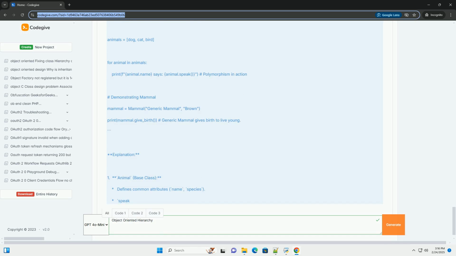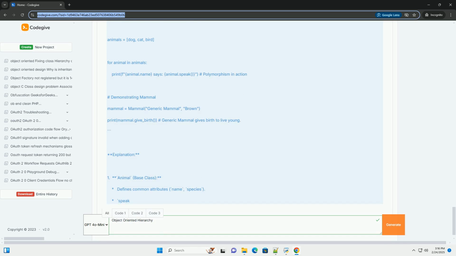Multiple inheritance. A class inherits from multiple base classes. While powerful, multiple inheritance can introduce complexities like the diamond problem, discussed later. Python supports multiple inheritance. Multilevel inheritance. A class inherits from a derived class, which in turn inherits from another class. This creates a chain of inheritance. Hierarchical inheritance. Multiple classes inherit from a single base class.